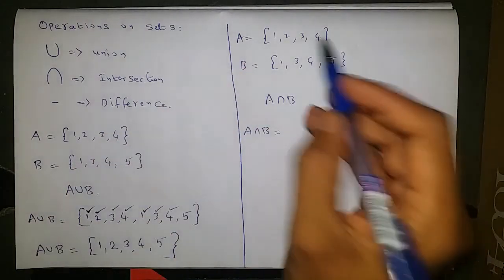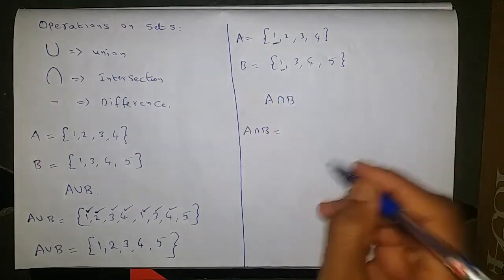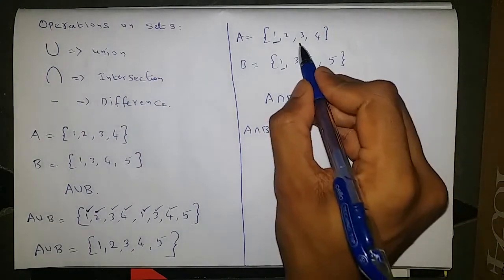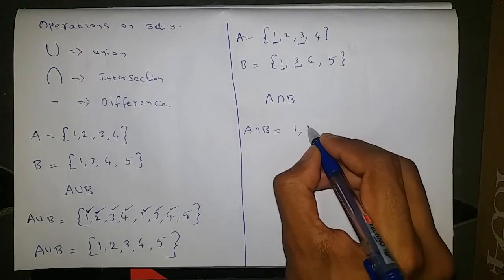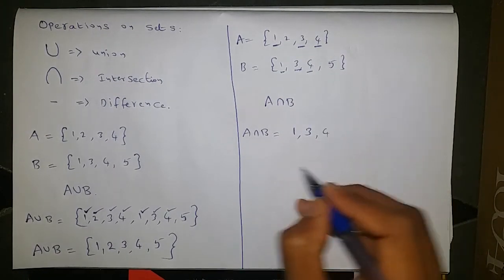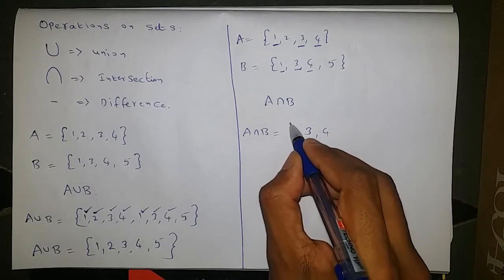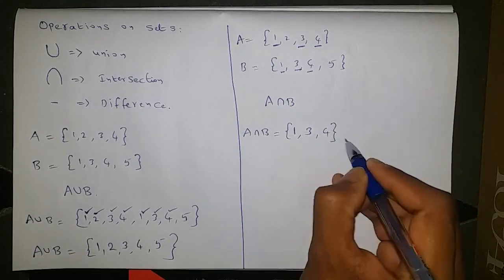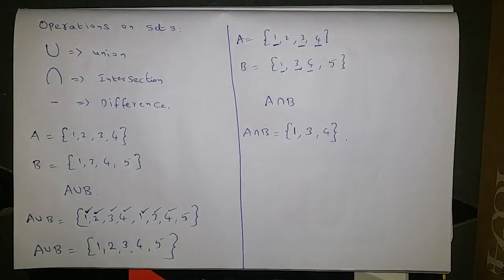If we observe this, here 1 is there, here also 1 is there, so write that 1. Here 3 is there, here also 3 is there, so write that 3. Here 4 is there, here also 4 is there, so write that 4. So A intersection B is equal to 1, 3, 4.